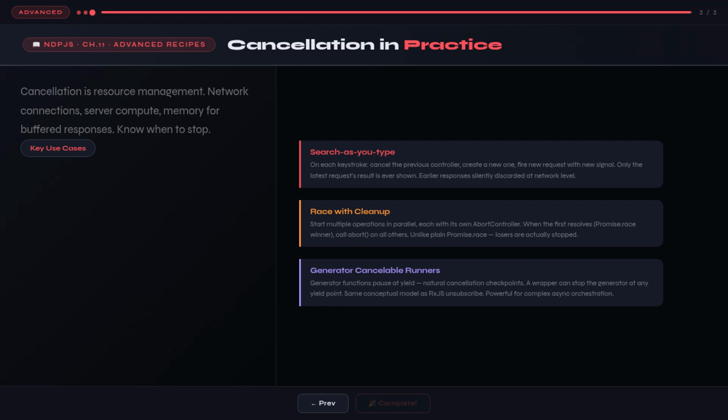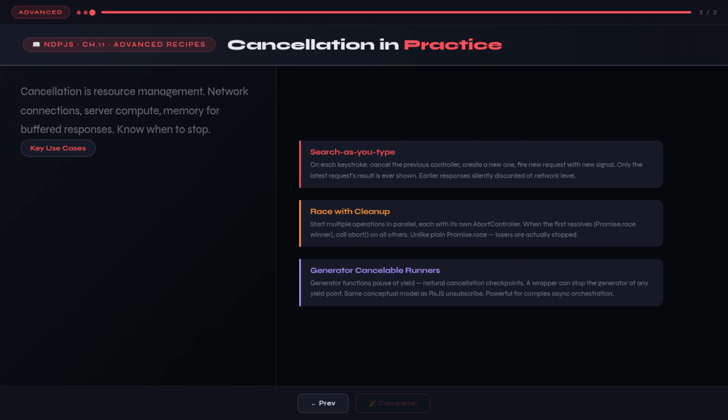If a request hasn't completed within n seconds, cancel it. With AbortController, this is a setTimeout that calls abort. There's even a utility function in the fetch API, AbortSignal.timeout(milliseconds), that creates a signal that automatically aborts after the specified time. Concurrent operation management is the hardest case.